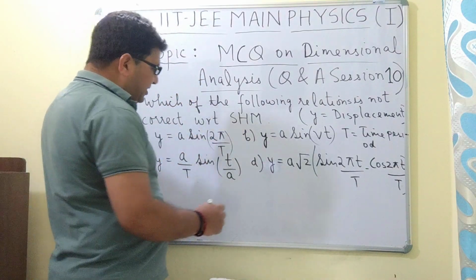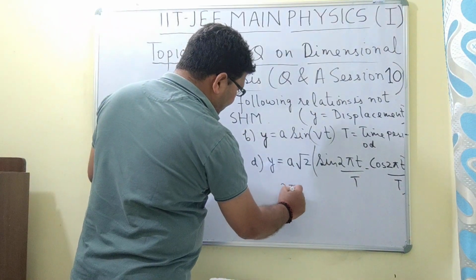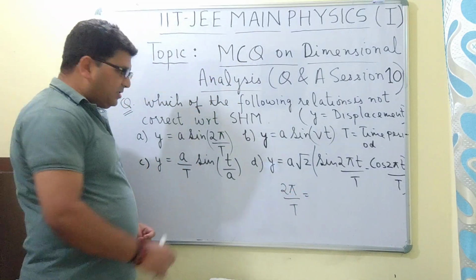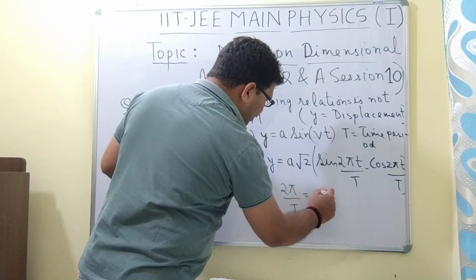Now 2 pi upon T, if we check it, the dimension of 2 pi upon T is T minus 1.